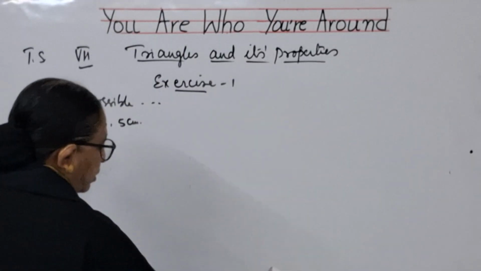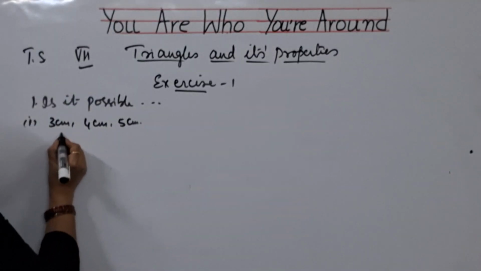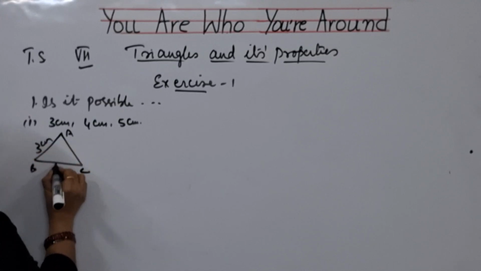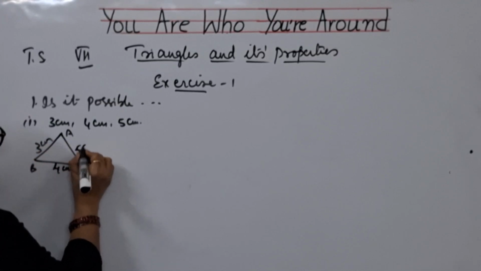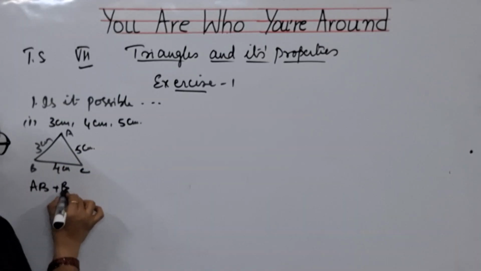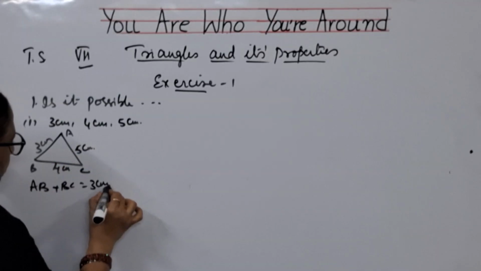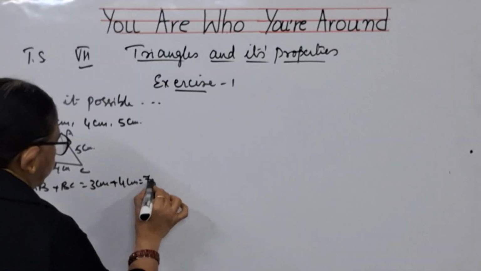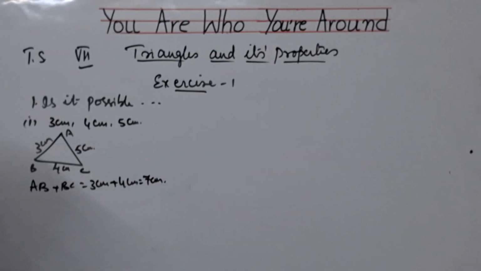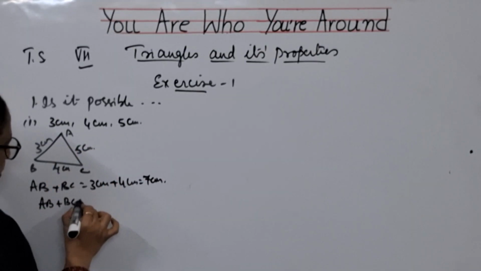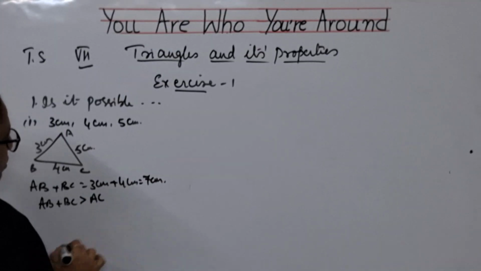If you want, you can even draw a triangle and find out, children. ABC, 3 centimeters, 4 centimeters, 5 centimeters. So, AB plus BC is equal to 3 centimeters plus 4 centimeters, that is equal to 7 centimeters. AC is 5 centimeters. So, we will say that AB plus BC is greater than AC.